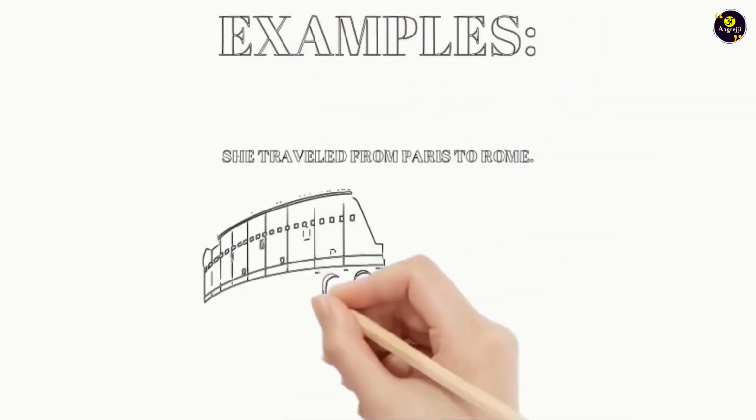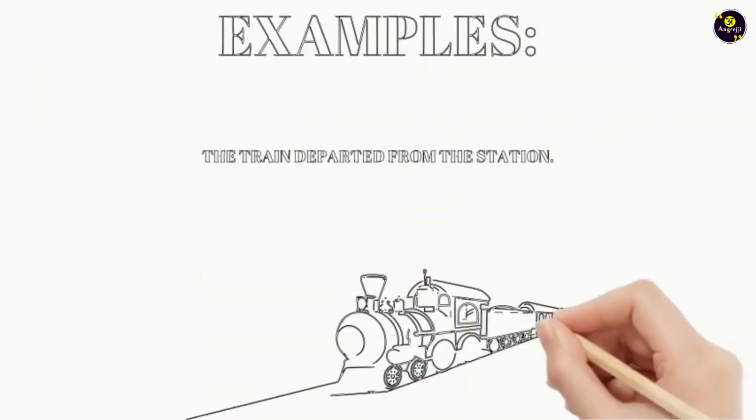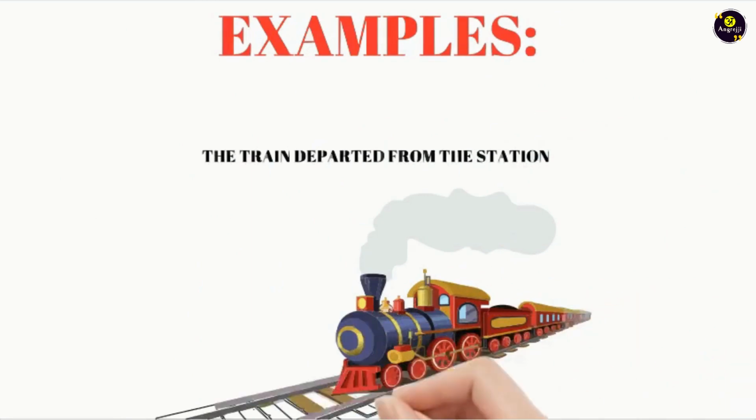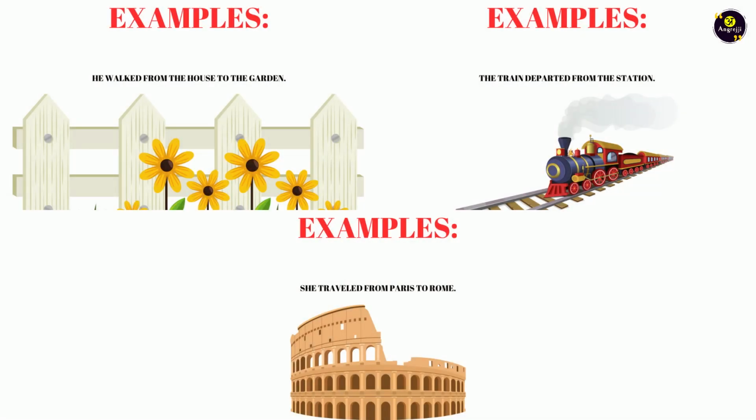For example, she traveled from Paris to Rome. The train departed from the station. He walked from the house to the garden. So from Paris to Rome, from the station and from the house show you the specific origin and the starting point of something.